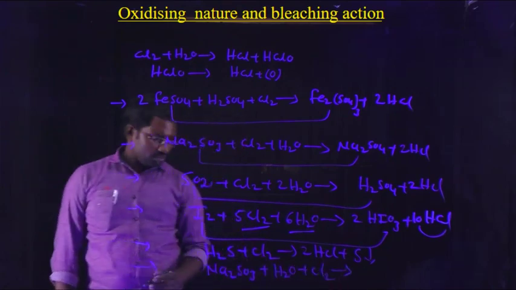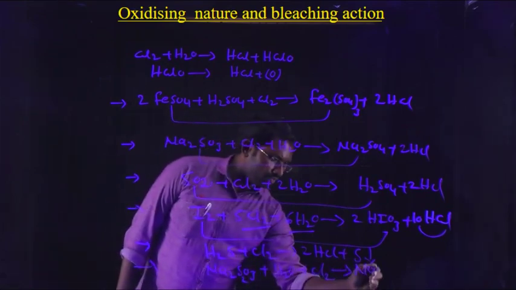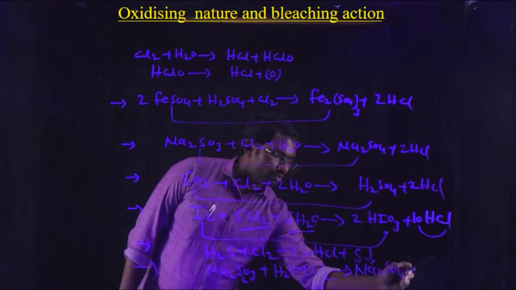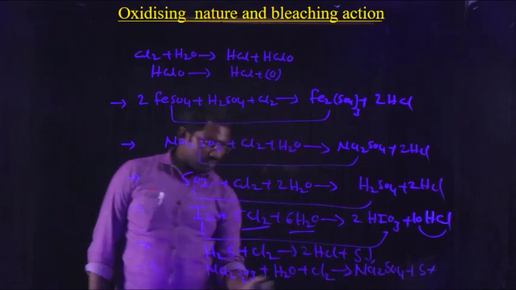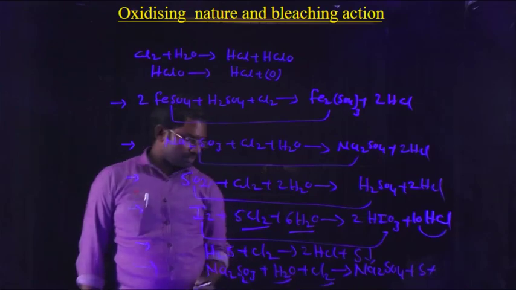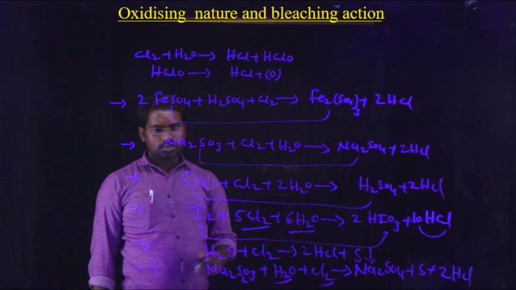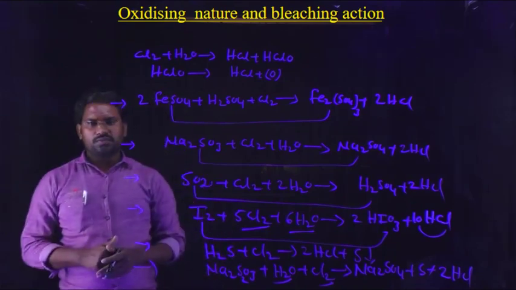Here also sulfur gets precipitated, and sodium sulfate, Na2SO4, forms. And how many Cls? 2 hydrogens, 2 Cls, it comes as 2HCl. So these are all oxidizing properties of chlorine.